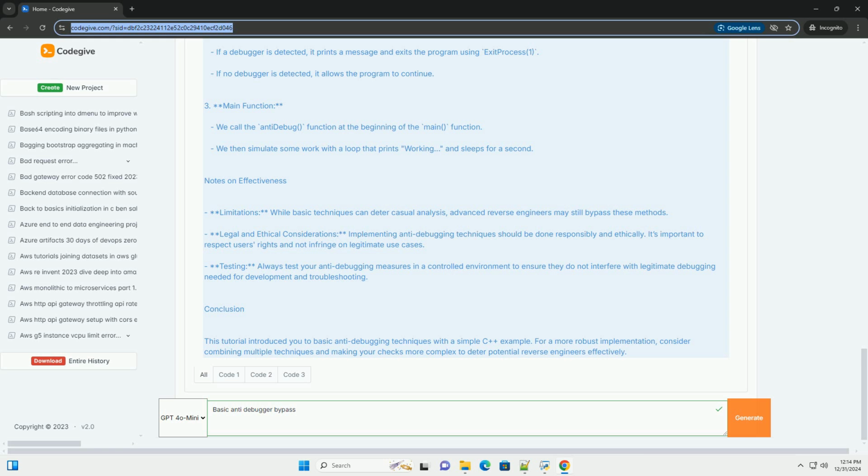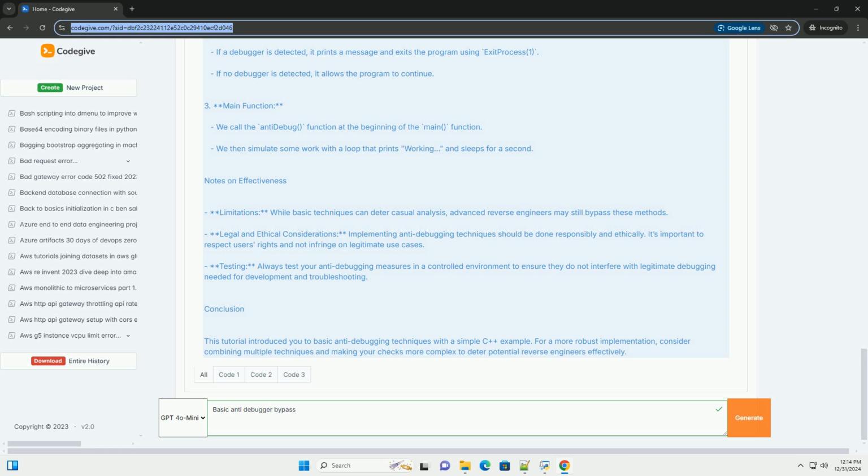1. Include necessary headers. We include iostream for input/output operations and windows.h for Windows-specific functions. 2. Function antiDebug. We define a function that checks if a debugger is attached to the process using the IsDebuggerPresent function. If a debugger is detected, it prints a message and exits the program using ExitProcess(1). If no debugger is detected, it allows the program to continue.